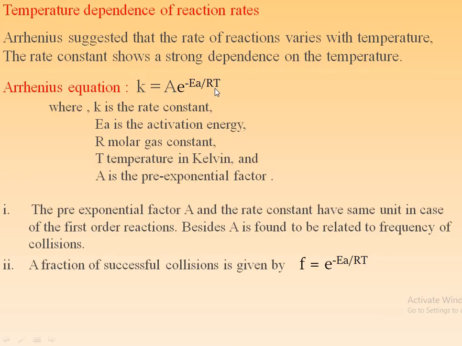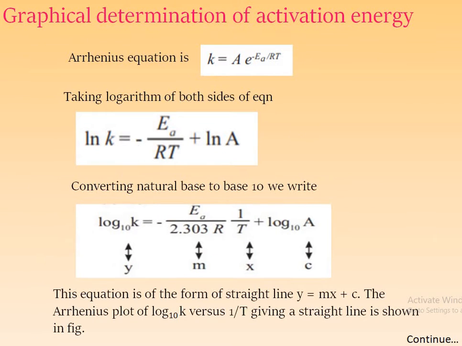This is determined graphically by taking the logarithm on both sides of this equation. This is the Arrhenius equation, k equal to A into e raised to minus Ea by RT. Taking the logarithm on both sides of this equation, we get ln k equal to minus Ea by RT plus ln A.